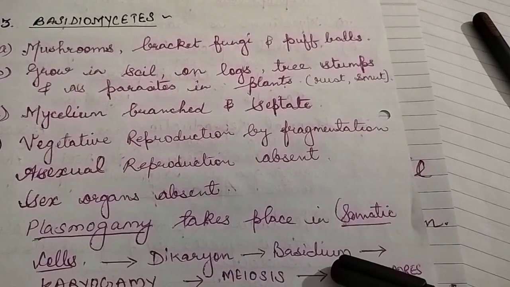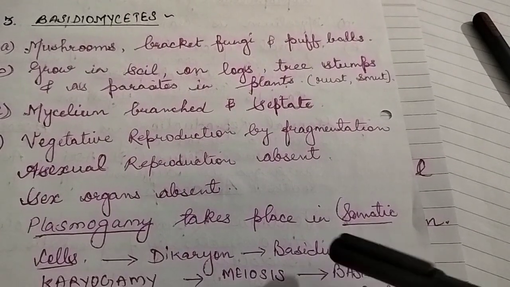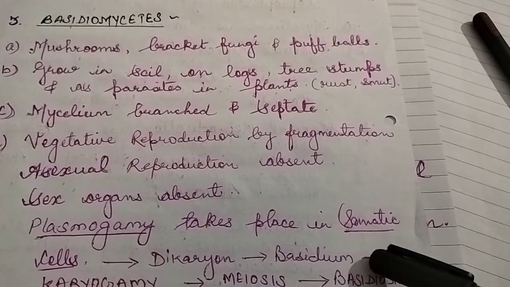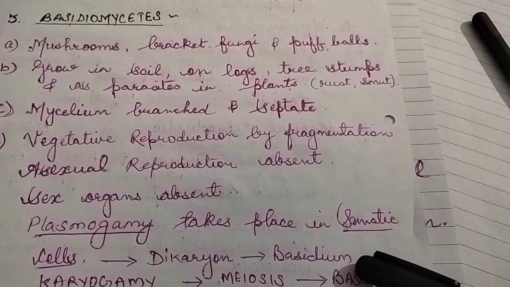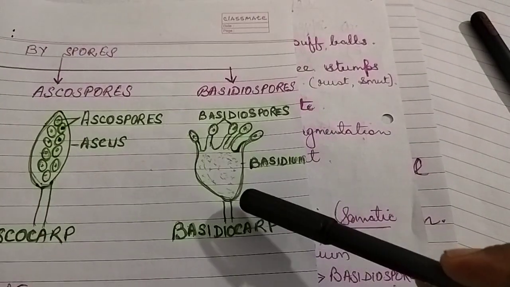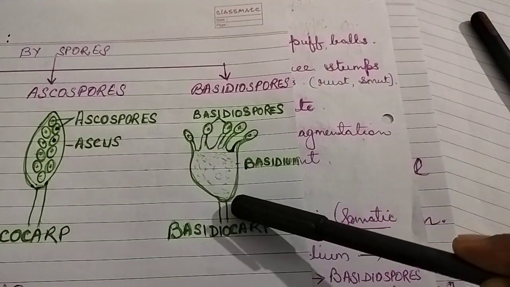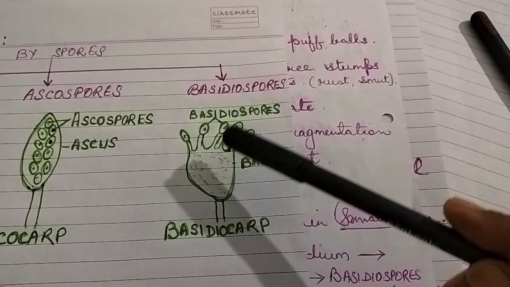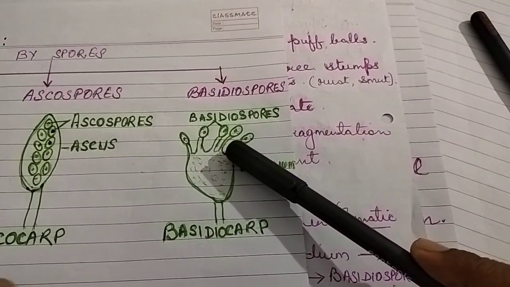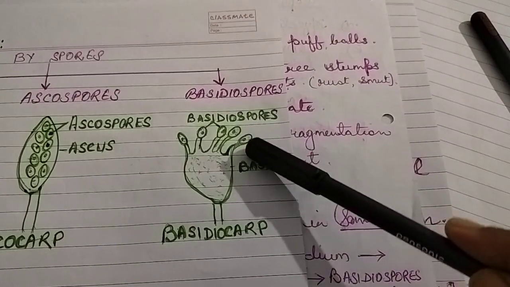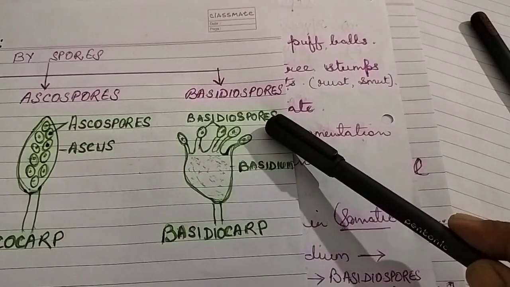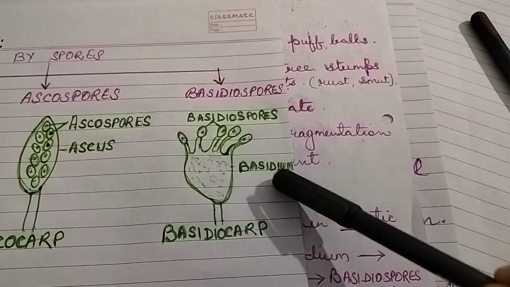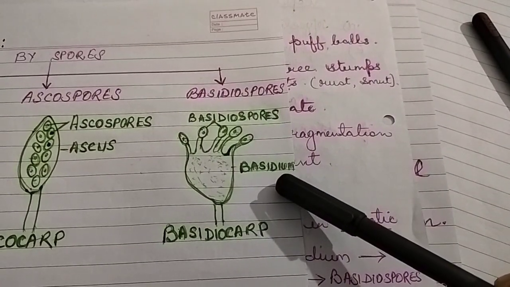Basidium is the spore bearing body of Basidiomycetes. It is a cup like structure on which spores are formed. Remember last class, see the diagram, you will recognize it. That dikaryon forms the basidium, and on this basidium spores are formed, which are called basidiospores. They are exogenous spores formed on the basidium outside the fruiting body. Singular is basidium and plural is basidia.